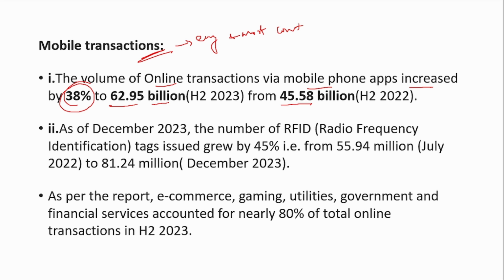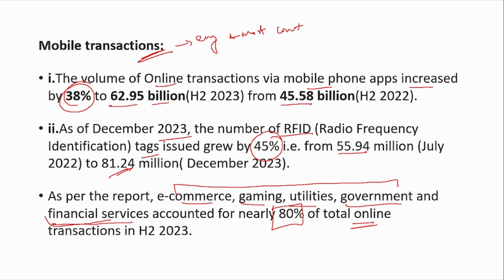And as of 2023 December, the number of RFID, that is radio frequency identification tags, issued grew by 45% from 55.94 million to 82 million. Now, as per the report, e-commerce, gaming, utilities, government and financial services account for nearly 80% of the total online transactions. So these all services account for 80% of the total online transactions.